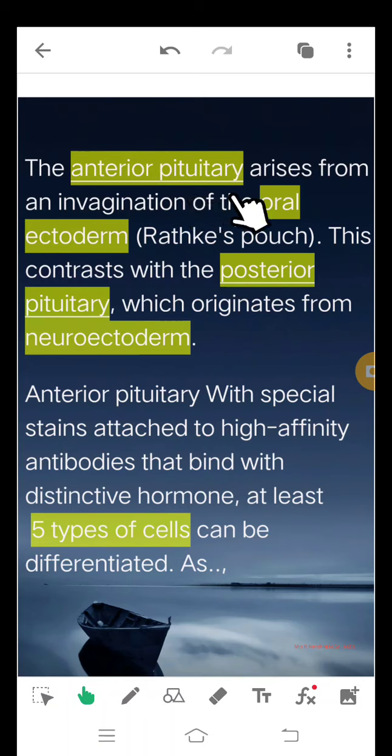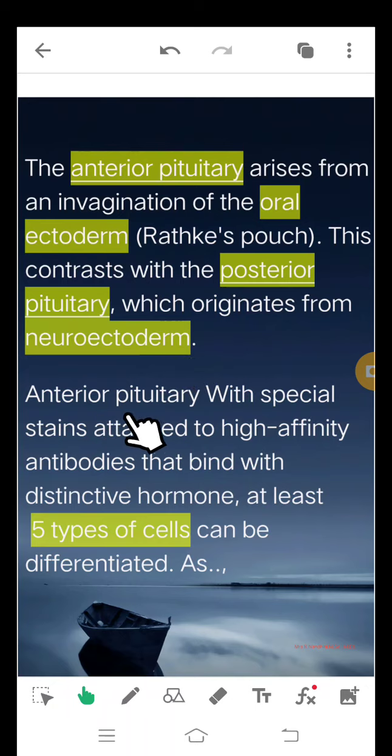Then the anterior pituitary arises from invagination of the oral ectoderm, Rathke's pouch. This contrasts with the posterior pituitary, which originated from neuroectoderm.